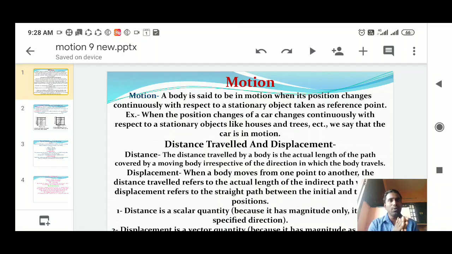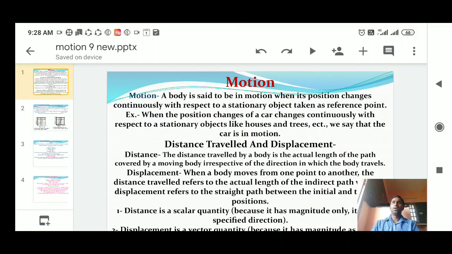Before we go into this topic, we have to know: motion is nothing but movement. So according to whom is it moving? According to my friend sitting near me, both of us are at a rest position. But according to me, when I'm seeing outside, all the things are moving. So the reference point is very important: according to which person, point or place the object is moving.